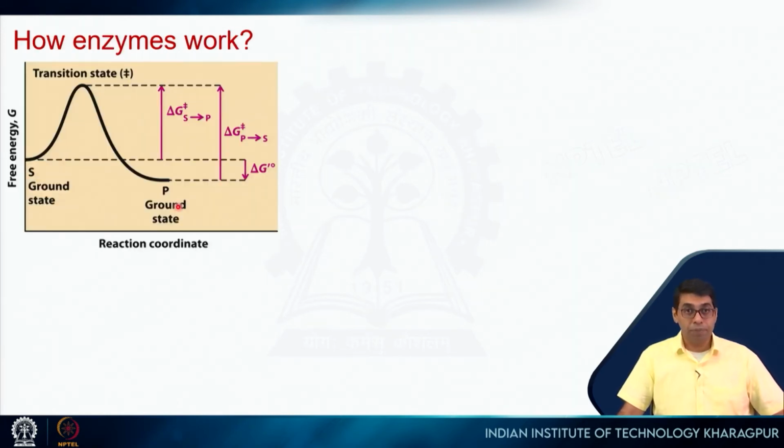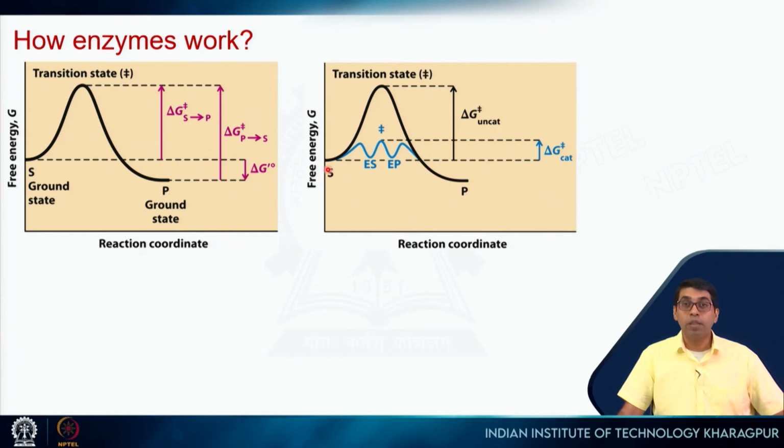So, how do enzymes work? This is our uncatalyzed reaction. Substrate goes through this high transition state into this product. In the presence of the enzyme, it forms this enzyme substrate complex, goes through a transition state, gets the enzyme product complex, and then the product is released. So, again you see that this delta G between the substrate and the product is not changed. So, your final equilibrium will not change, only the rate will enhance, which means that you will reach equilibrium much faster, right. So, this is my delta G uncatalyzed and this is my delta G catalyzed in the presence of the enzyme.